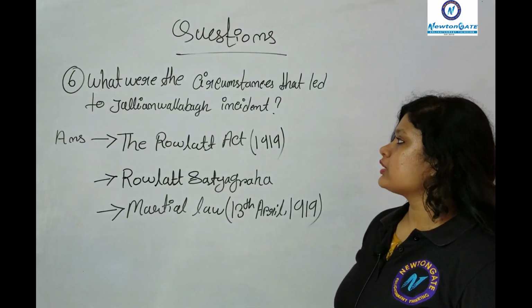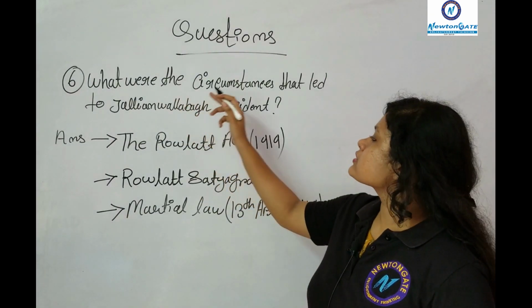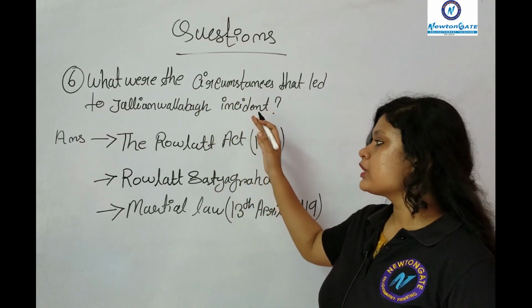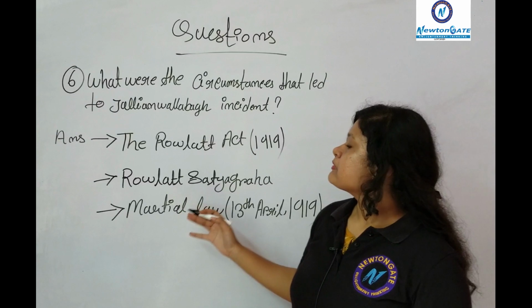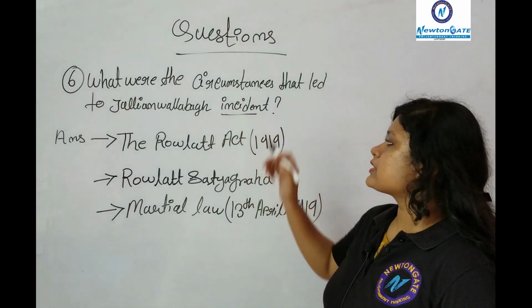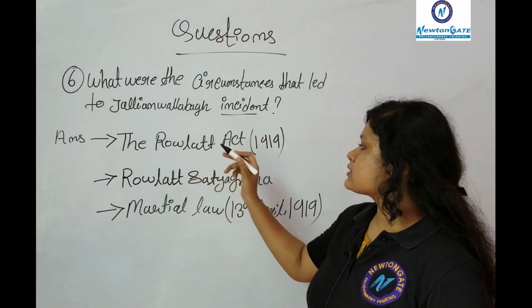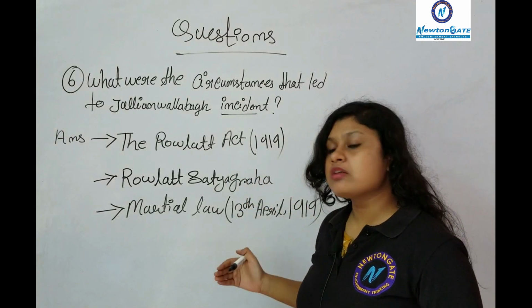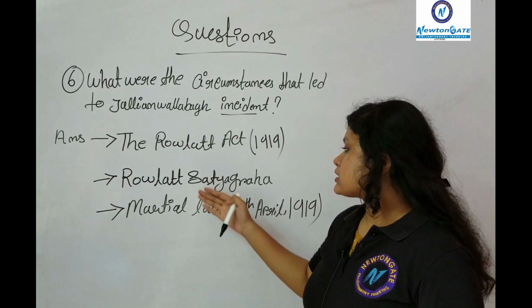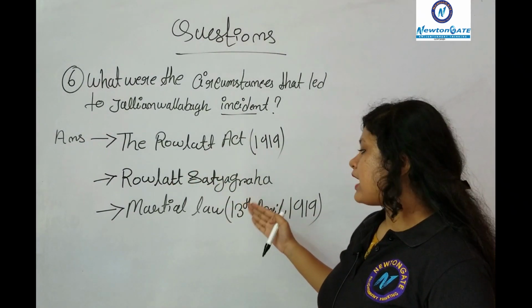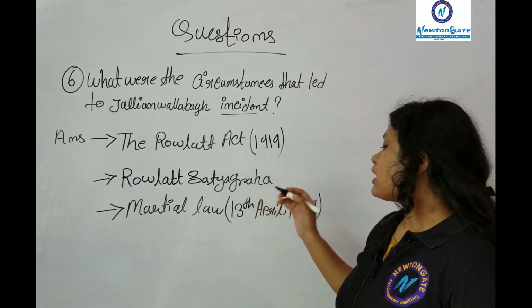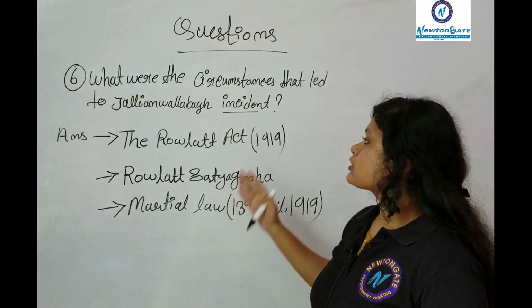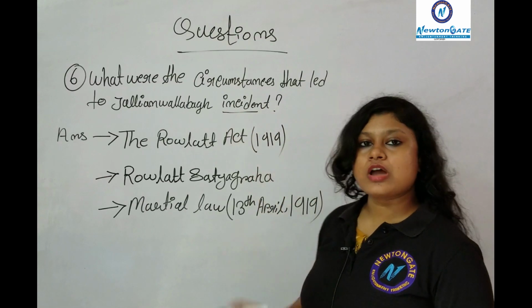And the last question you have is, what were the circumstances that led to the Jallianwala incident? There are 3 circumstances that led to this infamous incident. The first one is the Rowlatt Act of 1919. And in opposition to the Rowlatt Act, Gandhiji launched the Rowlatt Satyagraha, and martial law was imposed on 13th April 1919. These 3 incidents caused the Jallianwala incident to happen.